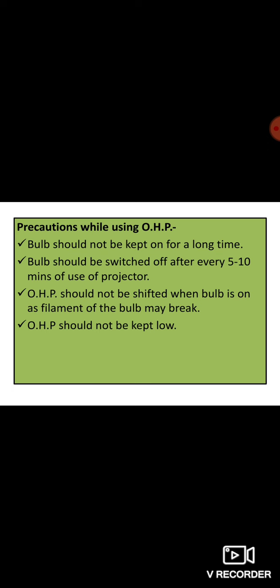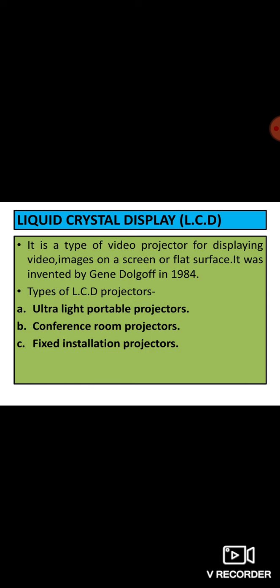OHP should not be shifted when the bulb is on, as the filament of the bulb may break. If you want to take this OHP into another classroom or somewhere else, it should always be first switched off and then only it should be carried. Otherwise, there is danger of breaking the filament of the bulb. OHP should not be kept low. It should always be placed on a rigid surface, and it should always be placed in a high area, that means an elevated surface, not on the floor.